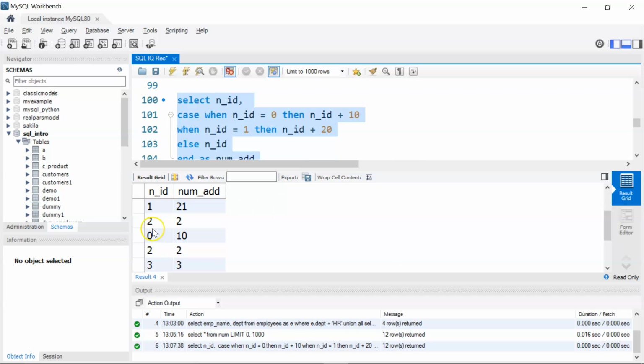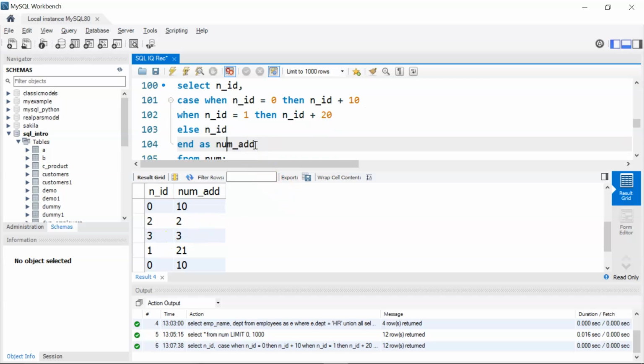Similarly here the value was 0, so we have added 10, the output is 10. And you see here again, here we had another 1, so we added 20, so the result becomes 21. And for the rest of the numbers, for example 3, we had 2, the values are the same.